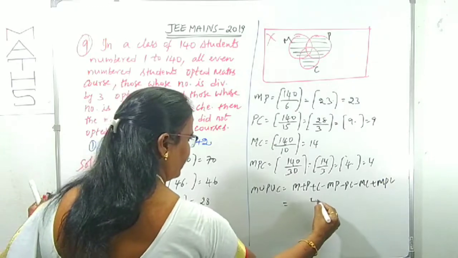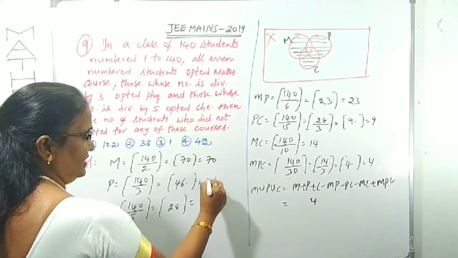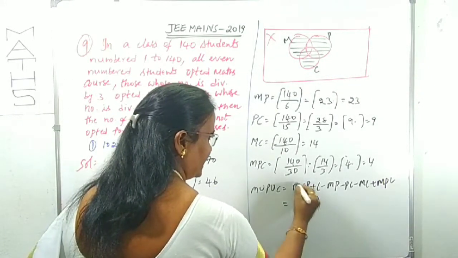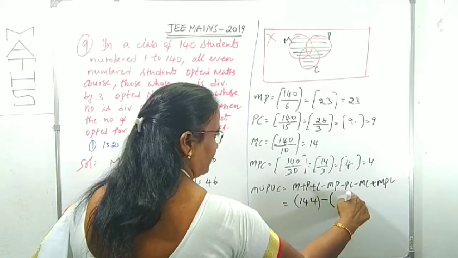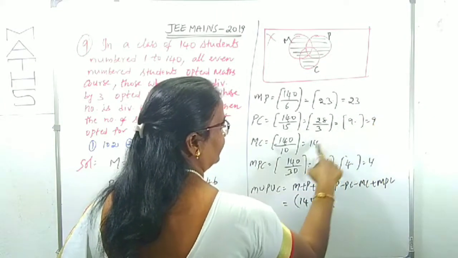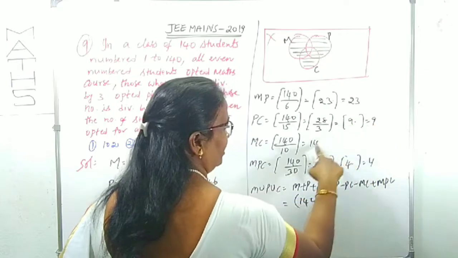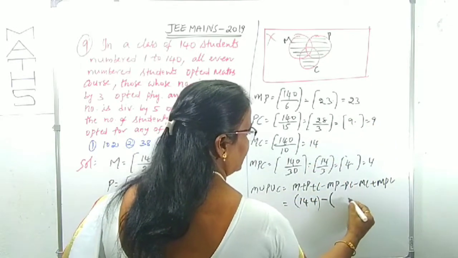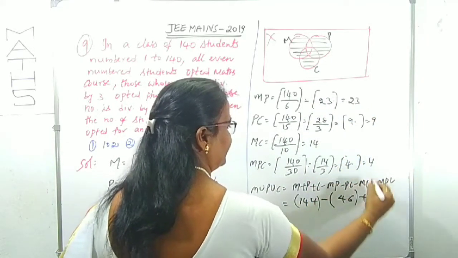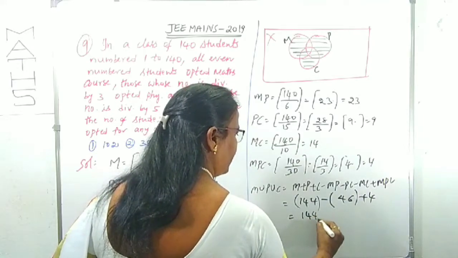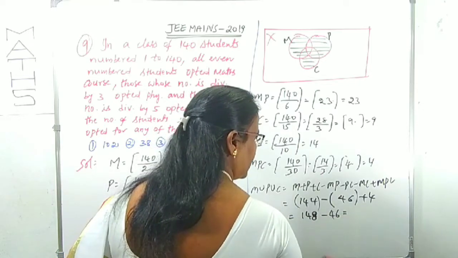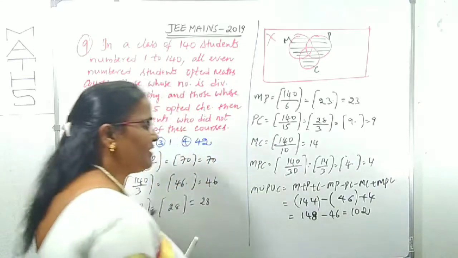8 6 14, 4 1. 7 1 8, 8 4 12, 12 plus 2 14. For this one, minus of MP, PC, MC. These we can add: 23 plus 9 is 32, 32 plus 12 is 44, 44 plus 4 is 48. Wait, 23 plus 9 plus 14 is 46. Plus MPC is 4, right? Got 144. Plus 4, we can write 148 minus 46. This is clearly 102.